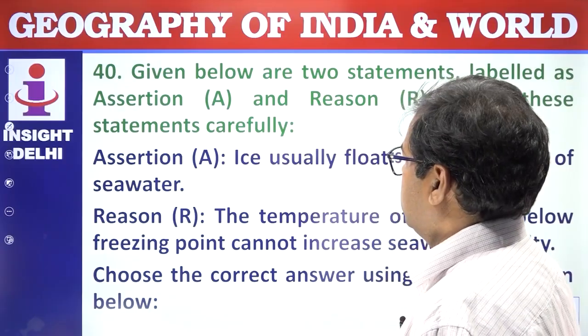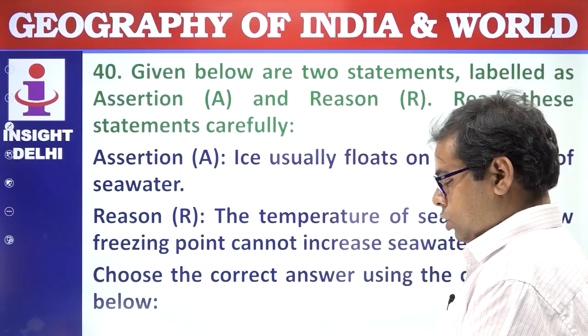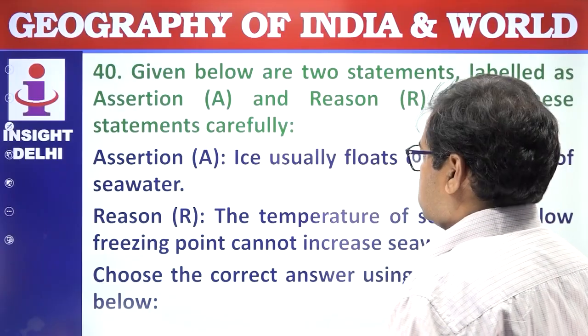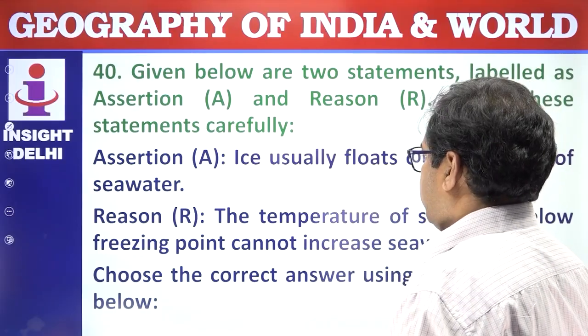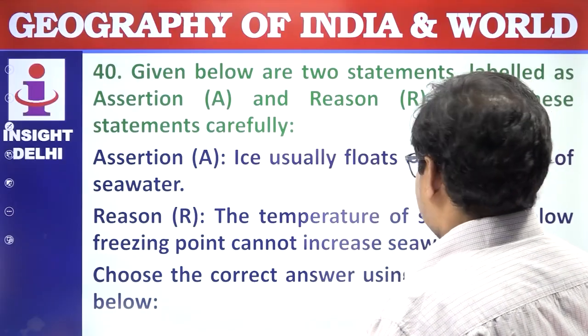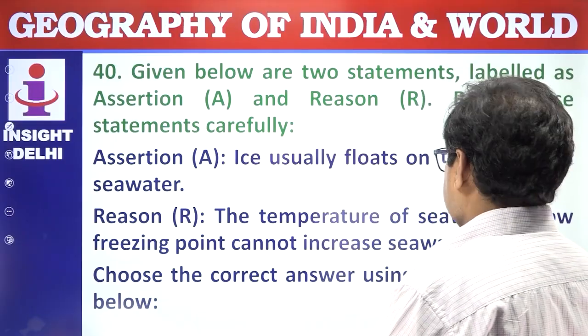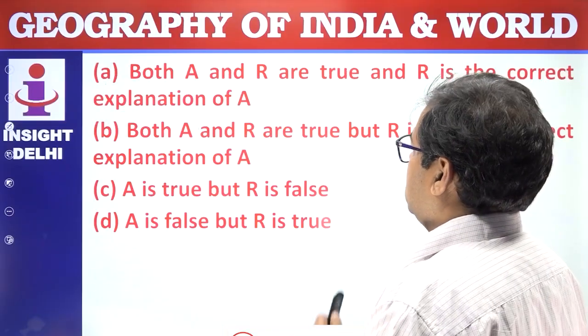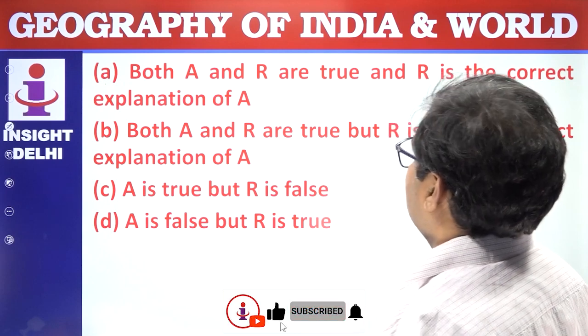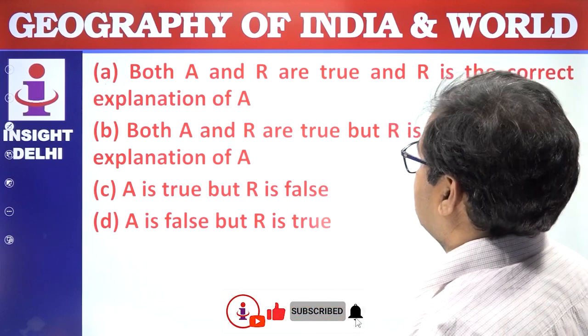Given below are the 2 statements labeled as assertion and reasoning. Read the statements carefully. Assertion: ice usually floats on the surface of seawater, right? Reason: the temperature of the seawater below freezing point cannot increase seawater density. Choose the correct answer using the code given below. So both are correct. Answer should be A. Both A and R are true, and R is the correct explanation of A.